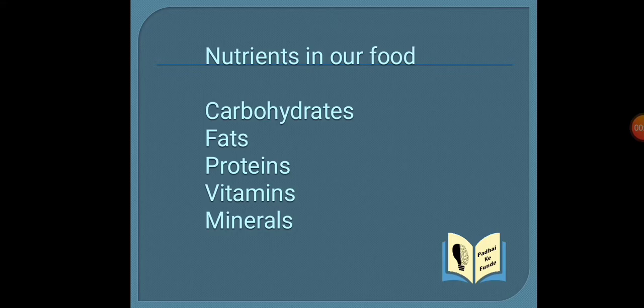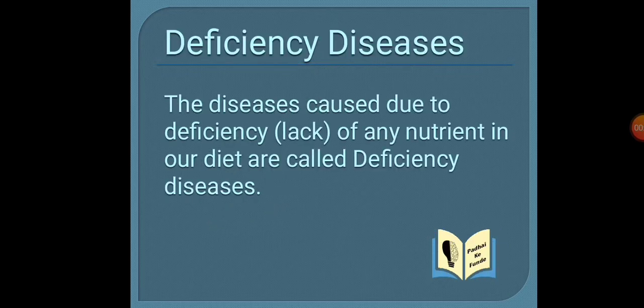The diseases are known as deficiency diseases. The diseases caused due to the deficiency of any nutrient in our diet are called deficiency diseases. So, we are going to discuss a number of deficiency diseases and the name of the nutrient which is the cause behind them.